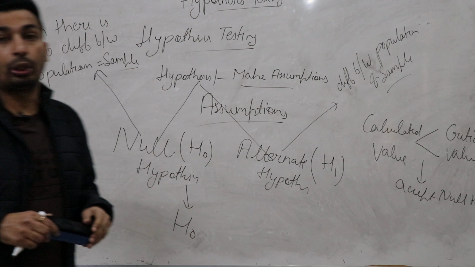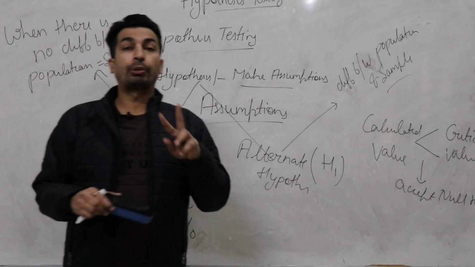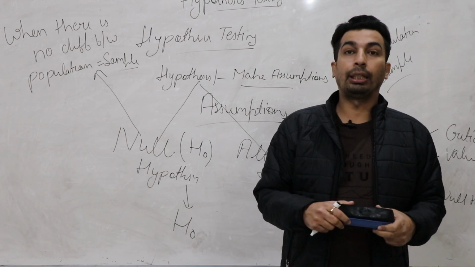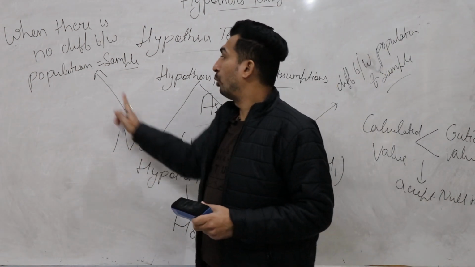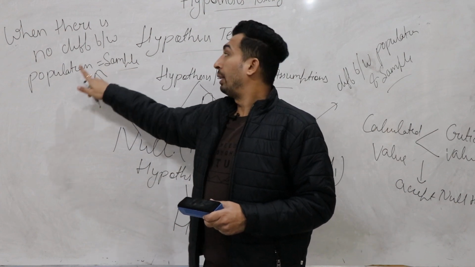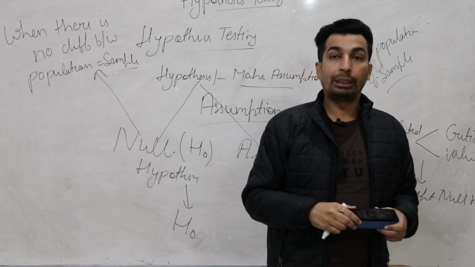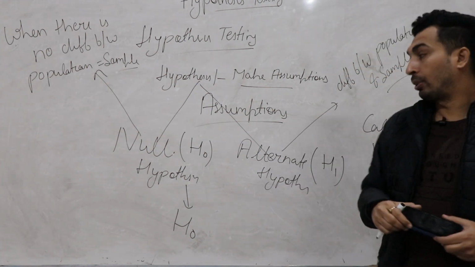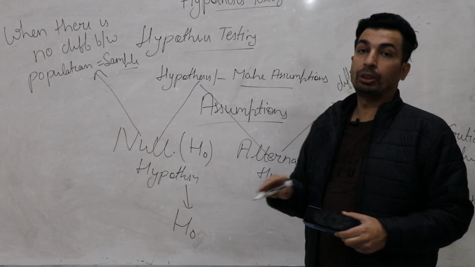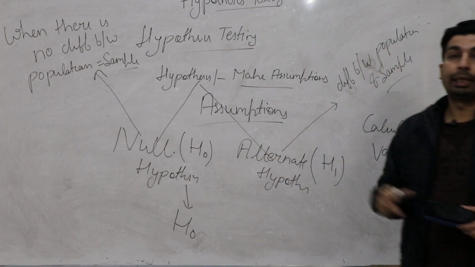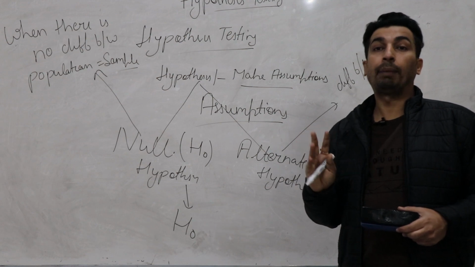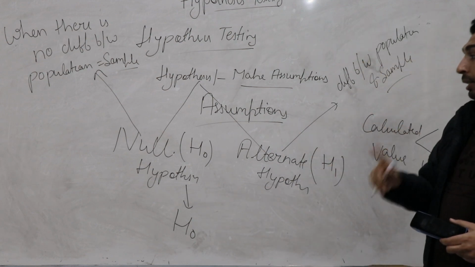Reason being, in hypothesis testing, two types of information are given in a statement. One is related to population, second one is related to sample. When both values are same, that's called null hypothesis. When there is no difference between population parameter and sample parameter, that's called null hypothesis. Alternate hypothesis, any hypothesis which is not null, means when there is a difference between population parameter and sample parameter.